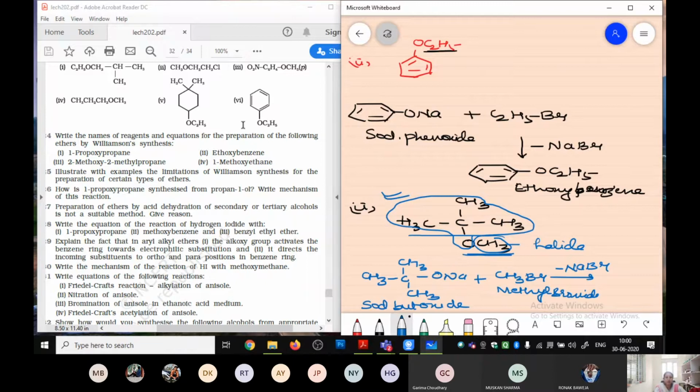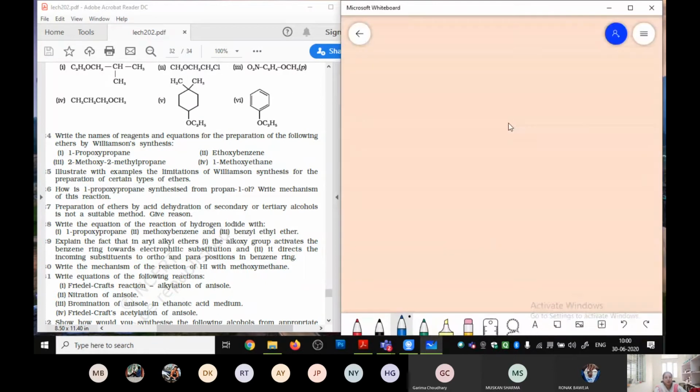Got it? Whenever such type of reaction question comes, you need to apply the ethers preparation. SN2 mechanism is applicable only and only when you are going to take the primary alkyl halide. Now coming to the fourth part. Fourth part says that we require the 1-methoxyethane.